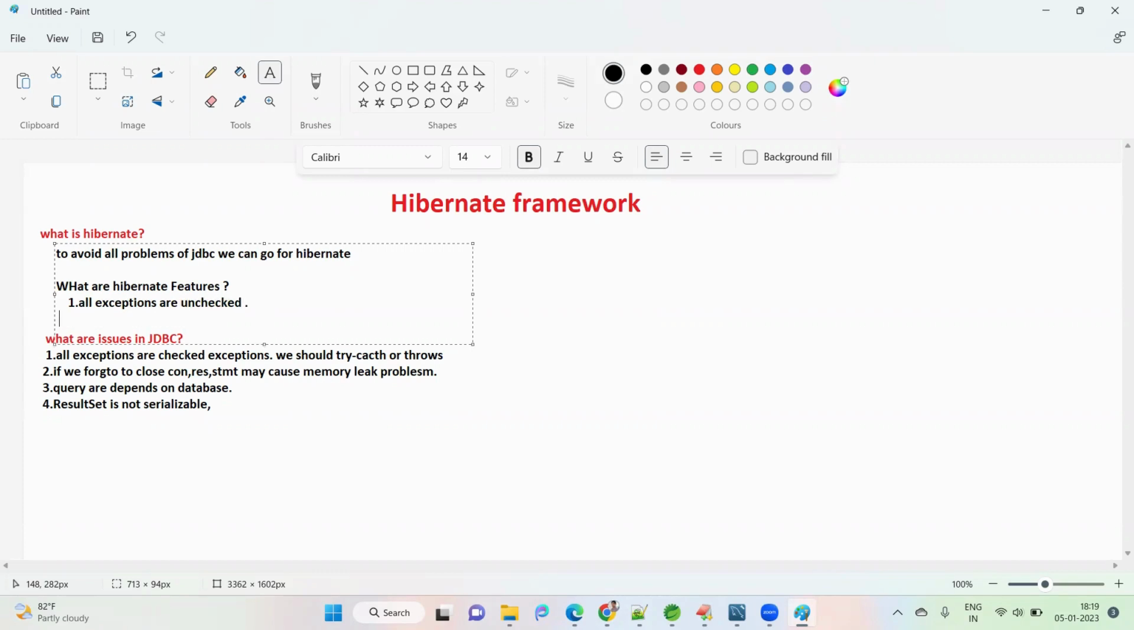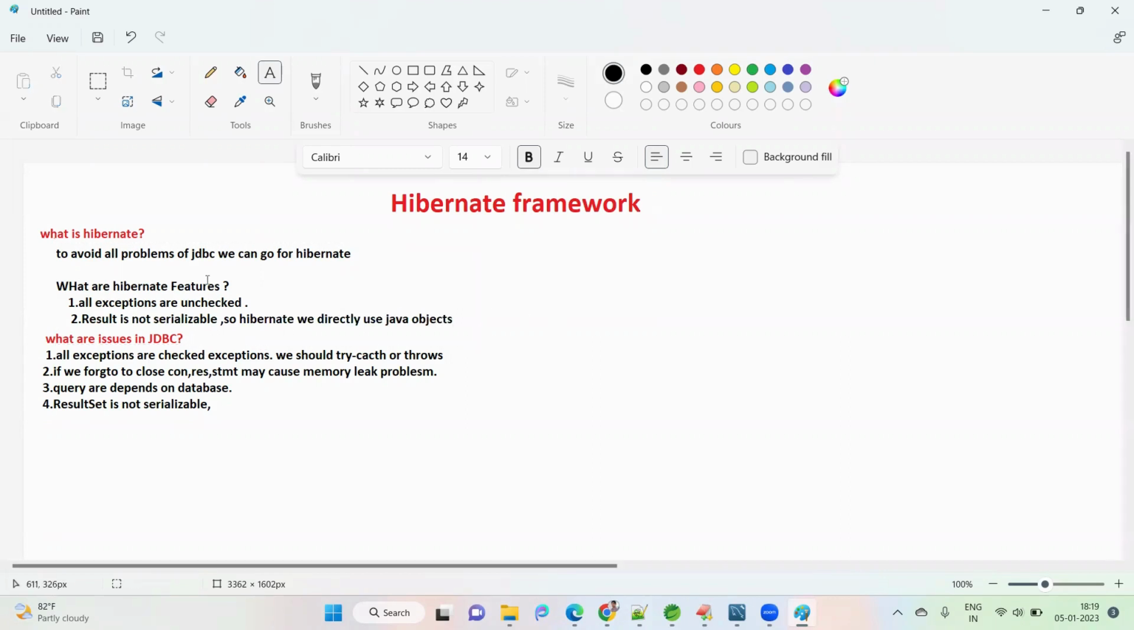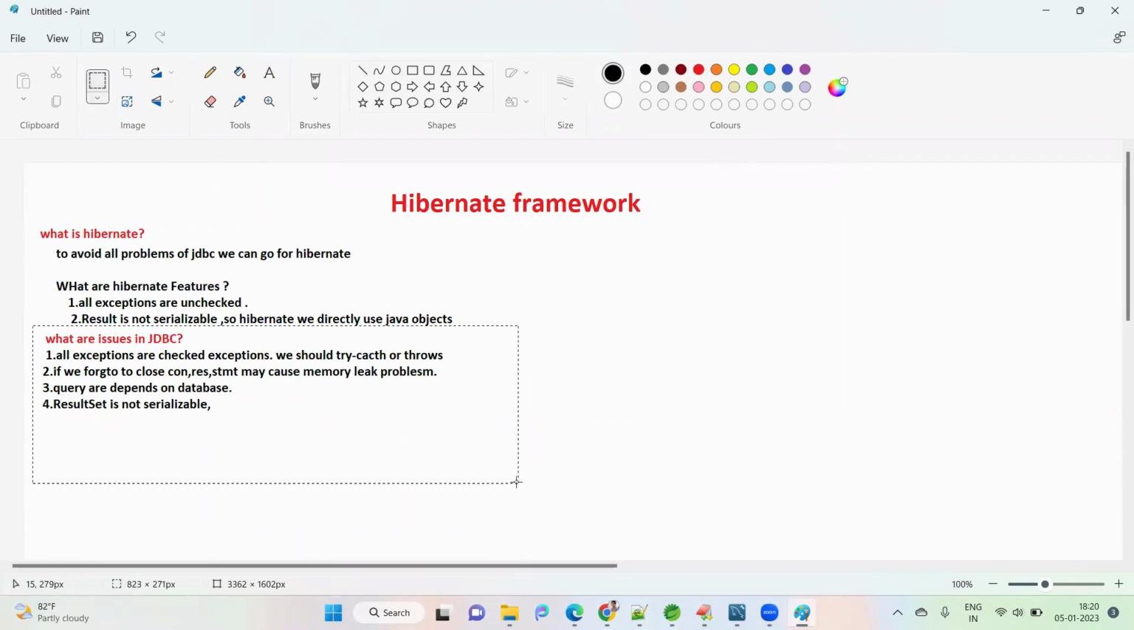Second one. ResultSet is not serializable, so in Hibernate we directly use Java objects. In Hibernate we directly use Java objects, but not ResultSet or connection objects. These things will not be used. This is the second feature.